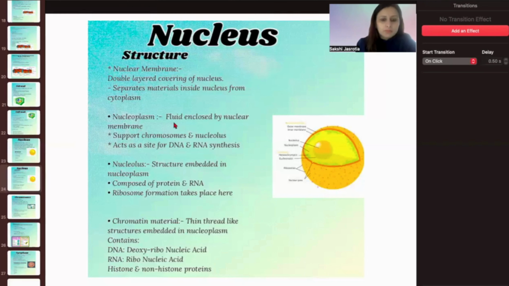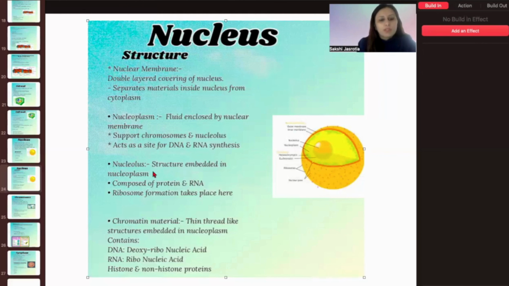Now, nucleoplasm. It is a fluid enclosed by nuclear membrane. It supports chromosome and the nucleolus. जो अंदर, अब it cannot be dry completely. There has to be some fluid. So this fluid inside the nucleus is nucleoplasm. Plasm means the fluid, and nucleo comes from the nucleus. So nucleoplasm is the fluid which is present inside the nucleus. It acts as a site of DNA and RNA synthesis. अब जो डीएनए और आरएनए बनना है, उनकी सिंथेसिस होनी है, it all comes under this nucleoplasm.